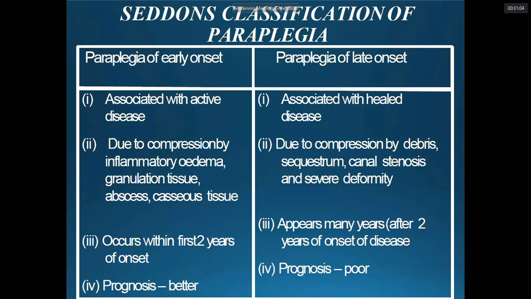Whereas in the paralysis, if it develops after 2 years and is associated with healed disease, these are due to mechanical compression, and so they need operation, and they have poor prognosis. So Seddon's paraplegia of early onset, late onset.